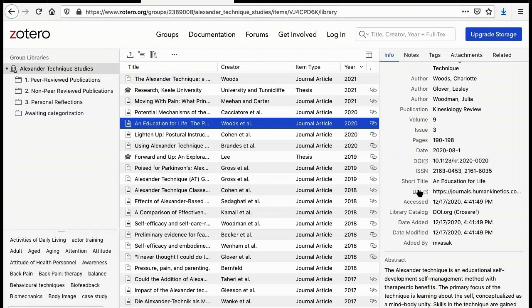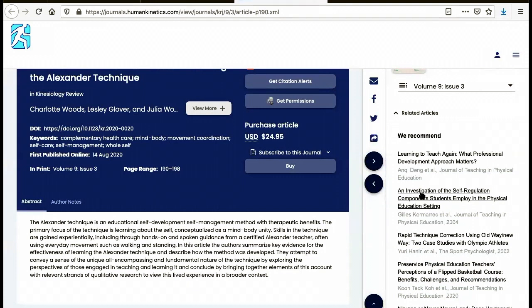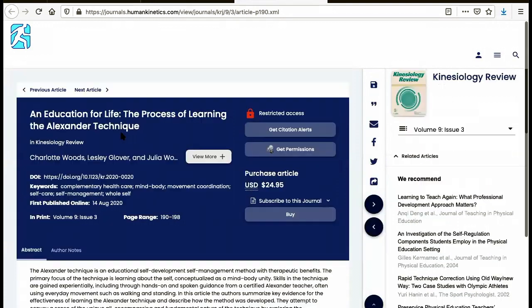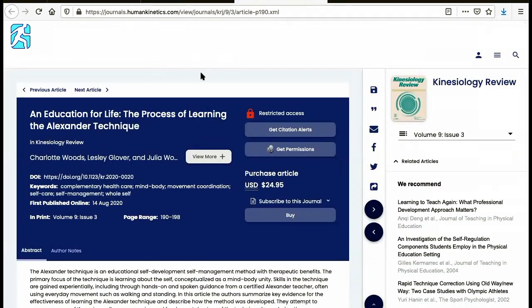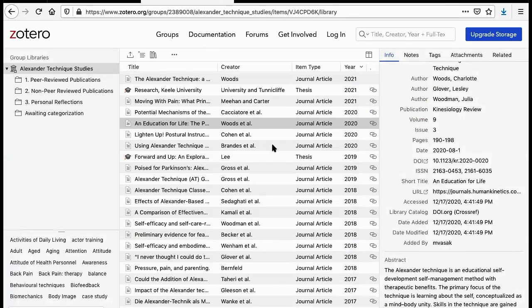So let's try this. Let's click on the URL, or you can click on the link here. This is at the Journal of Human Kinetics, and we have the paper showing up here is currently restricted access, so you could of course purchase this article if you need it for your research, but you can also find additional information here which may not be on the Zotero site. Okay, let's look at one more.